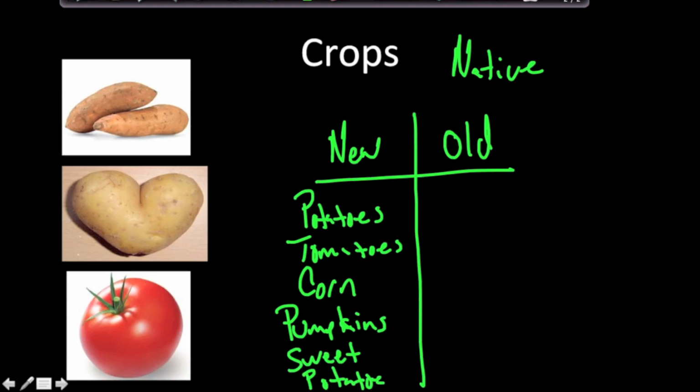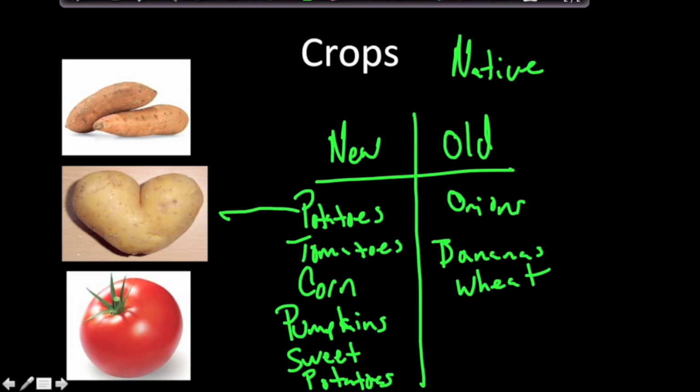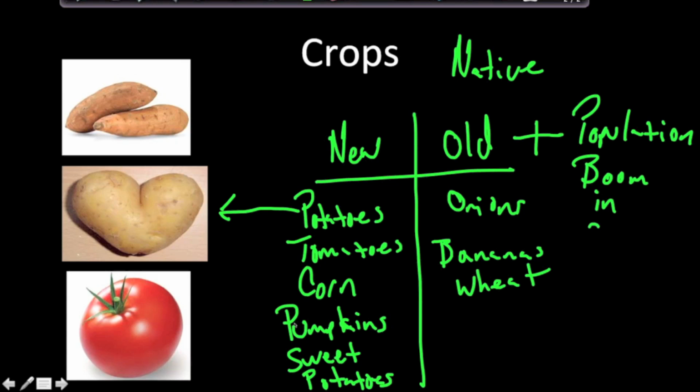What was native to the Old World? You had onions, bananas, and wheat. So this is just a short list. It's more comprehensive than that, of course, but the biggest impact was the potatoes. The potatoes went from the New World to the Old World, and you could grow a ton of potatoes on a very small plot of land. This allowed the calorie intake in the Old World to increase, which meant a population increase. So following the Columbian Exchange, largely due to the potato, there was a population boom in Europe, particularly Ireland.